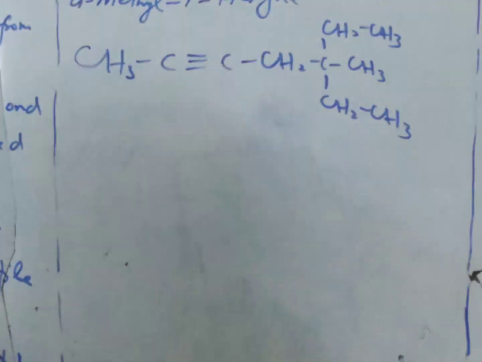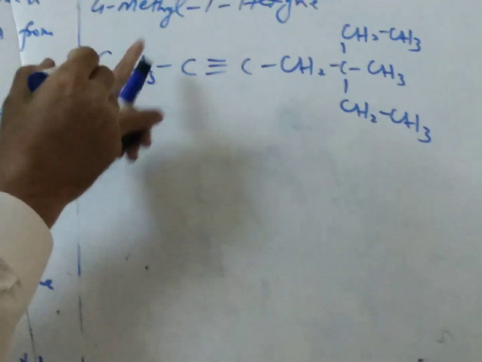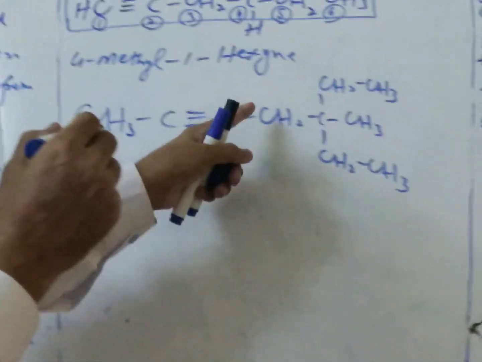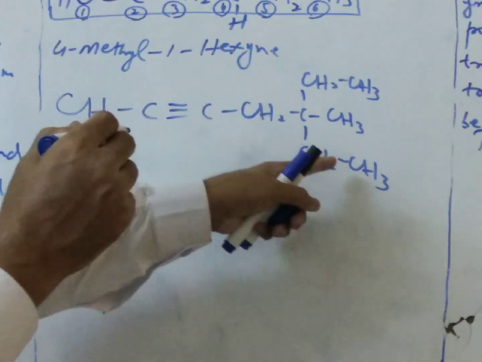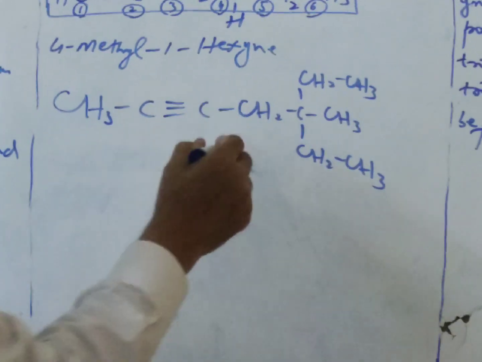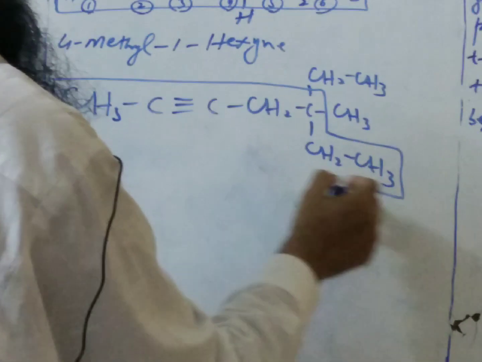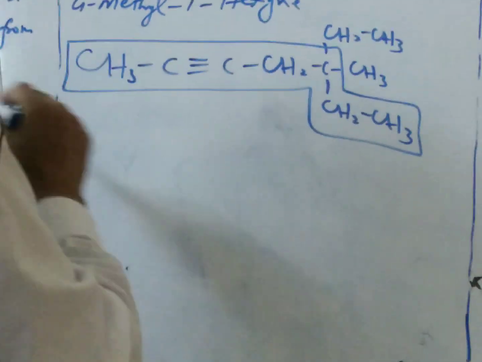This is another compound you can see. 1, 2, 3, 4, 5, 6, 7. So 7 is the longest chain.